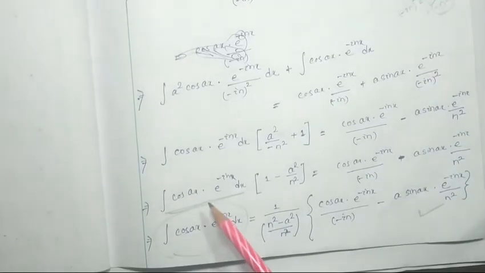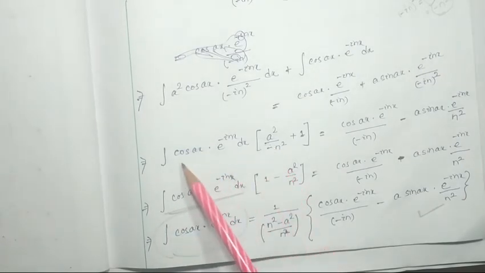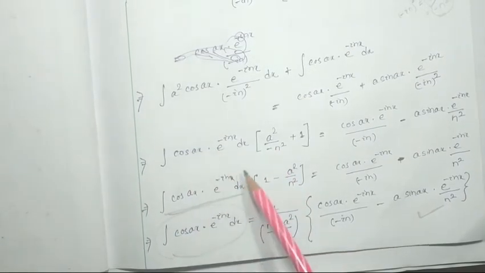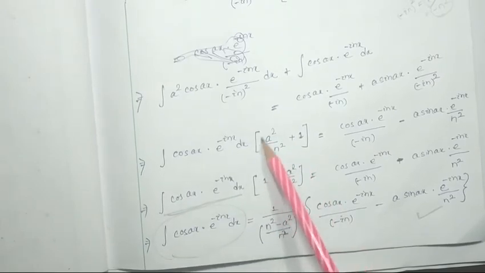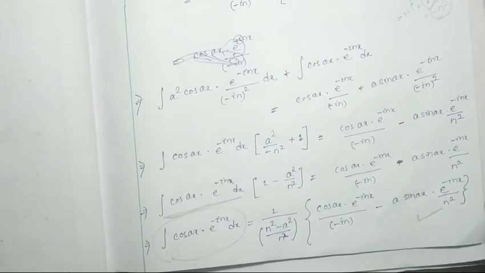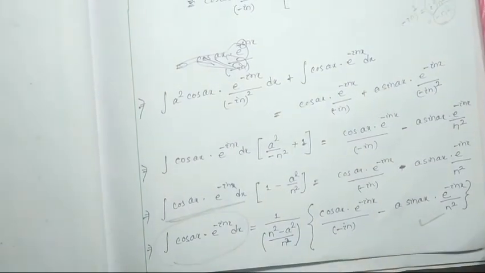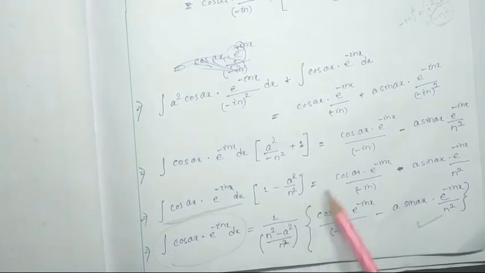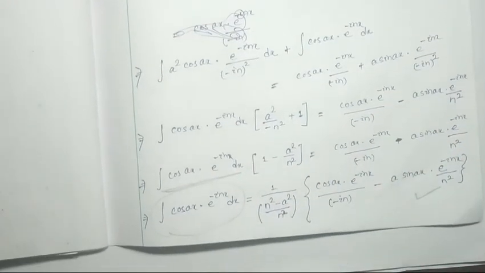So this can be written with 1 as the first term, 1 minus a square by n square, equal to these two terms.